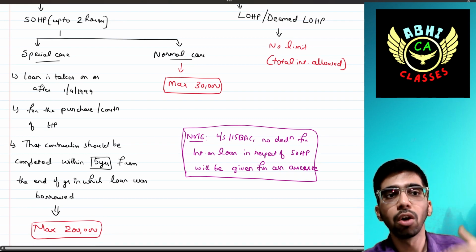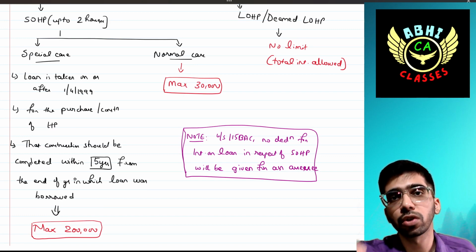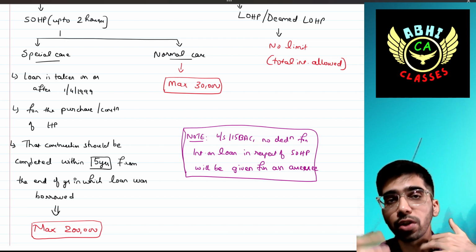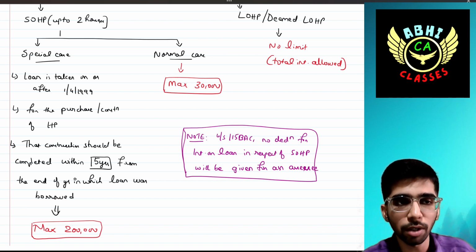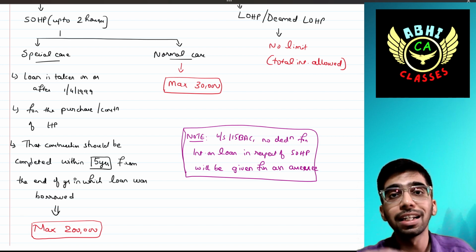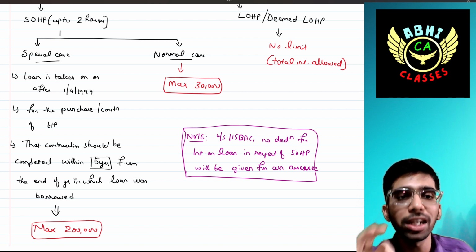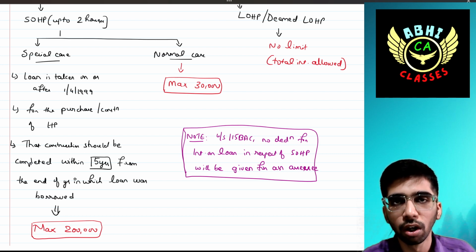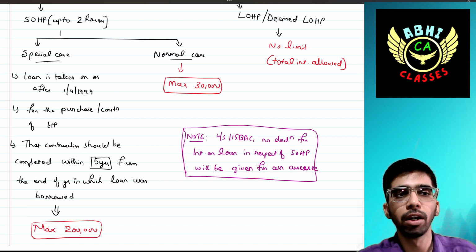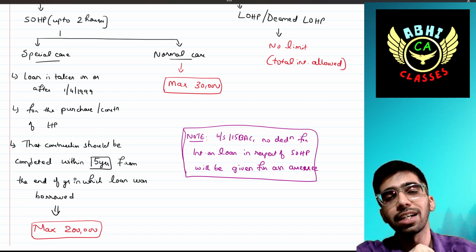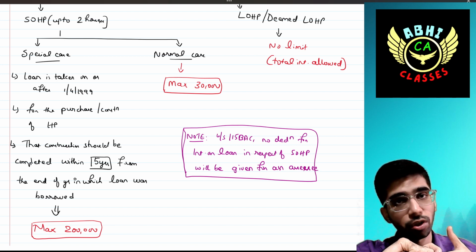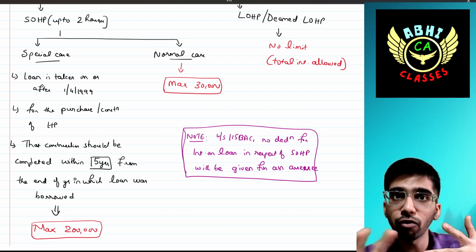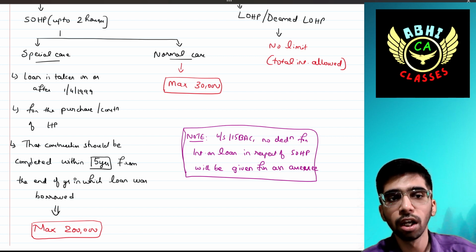If the loan is borrowed on or after 1st April 1999 for the purpose of purchase or construction of house property, and if the loan is borrowed for construction, then the construction should be completed within 5 years from the end of the year in which the loan was borrowed. Okay, I will once again repeat. The loan should be taken on or after 1st April 1999 for the purpose of purchase or construction. If it is for construction, the house property should be completed within 5 years from the end of the year in which the loan was borrowed.